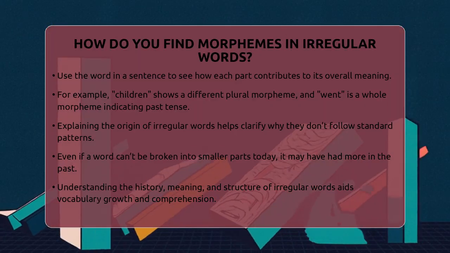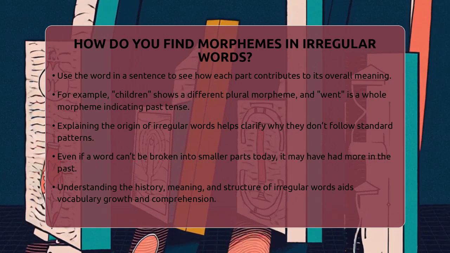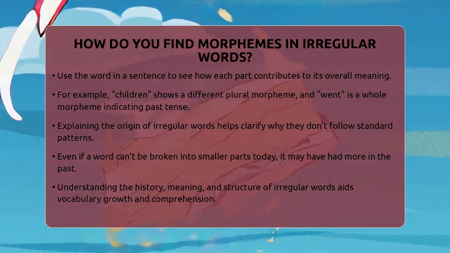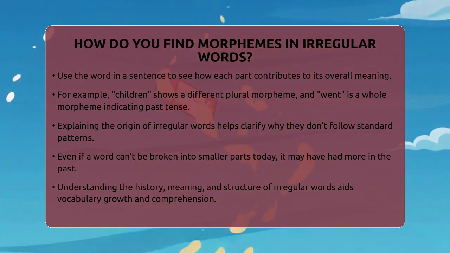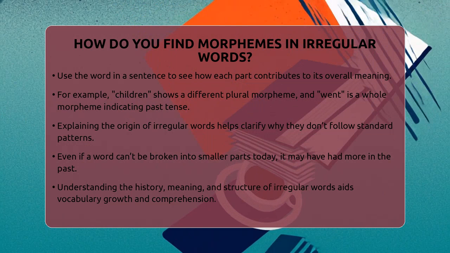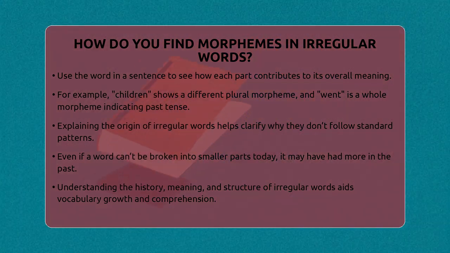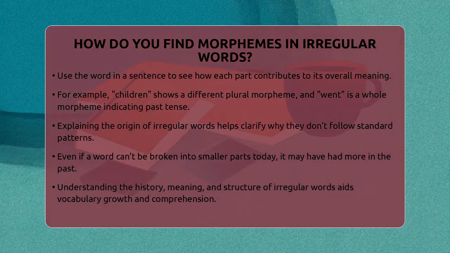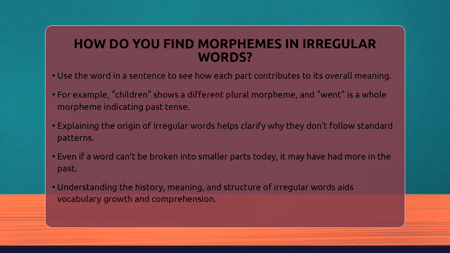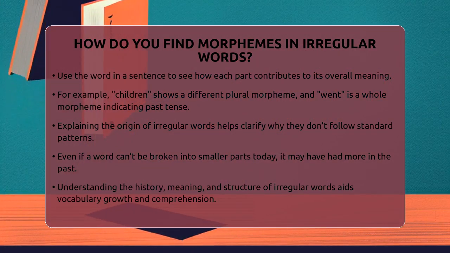When explaining irregular words, start with their meaning, then look for familiar parts or roots. Share their origin stories to help viewers understand why the words are irregular. Use the word in a sentence to show how it functions. If the word can't be broken down into smaller, meaningful parts today, explain that it's a single morpheme now, even if it had more parts in the past.